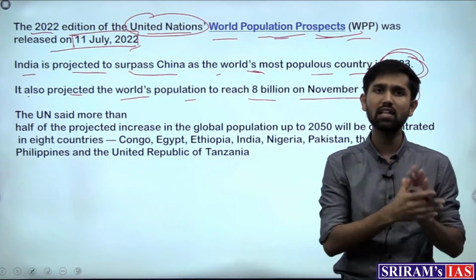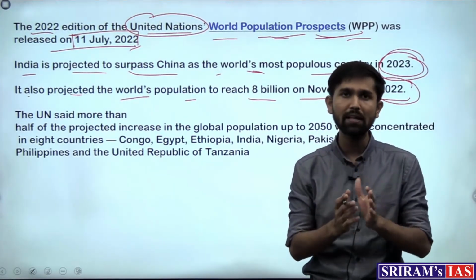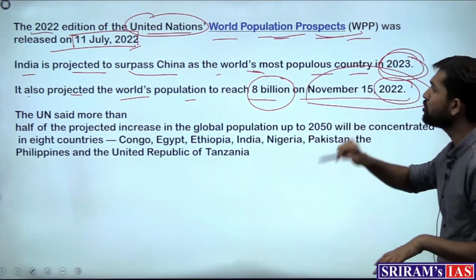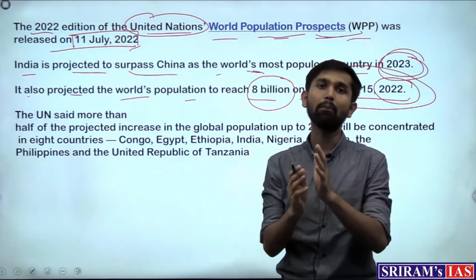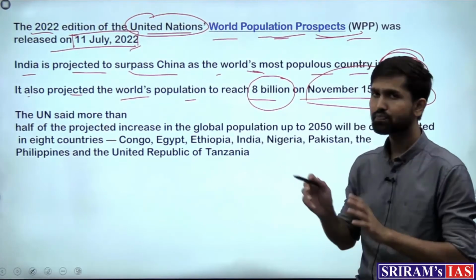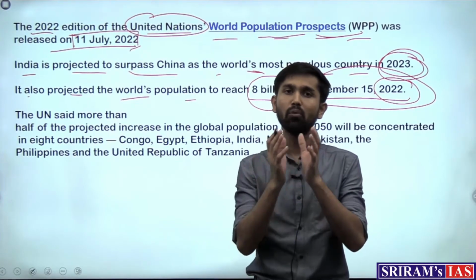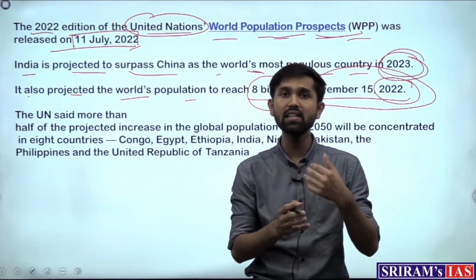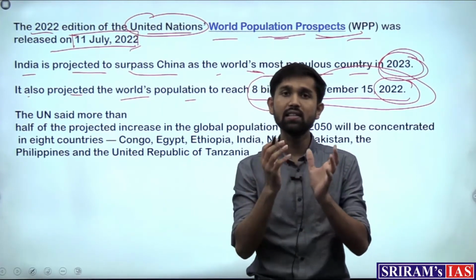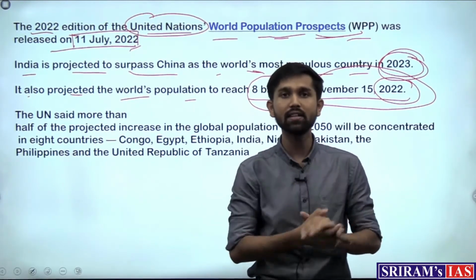The population is continuously increasing, and currently the world population was said to be around 7 billion, which is set to reach 8 billion in this year itself on November 15, 2022. This highlights the rapid increase of population which is going on in the world. And this growth of population, the report analyzed, is not uniform. The most growth of population is happening in the developing or the least developed countries, that of Africa and Asia. These are the regions where most growth of the population is being seen, and not in the developed countries.